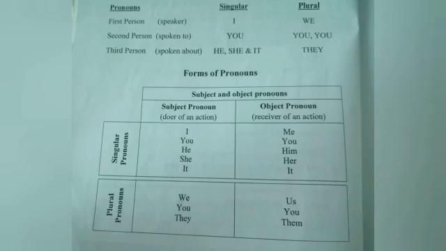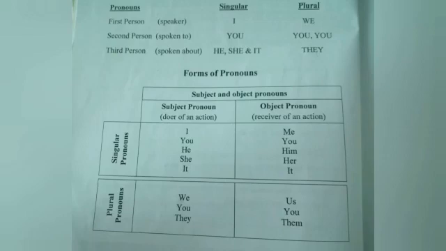In pronouns, there are three persons in personal pronoun. That is first person, the person who is speaking. In singular it is I and in plural it is we. Second person, spoken to, means जिससे बात की जाए. In singular it is you and in plural of course it is you. In third person, spoken about, the person जिसके बारे में बात की जा रही है, who is not present or may be present sometimes, but जिसके बारे में बात की जा रही है, that is our third person. He, she, it, or in plural it is they.